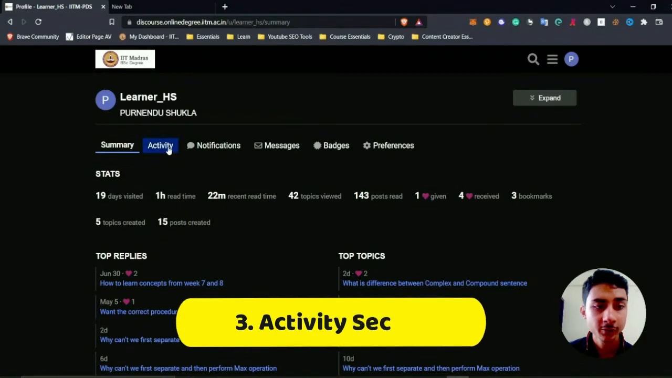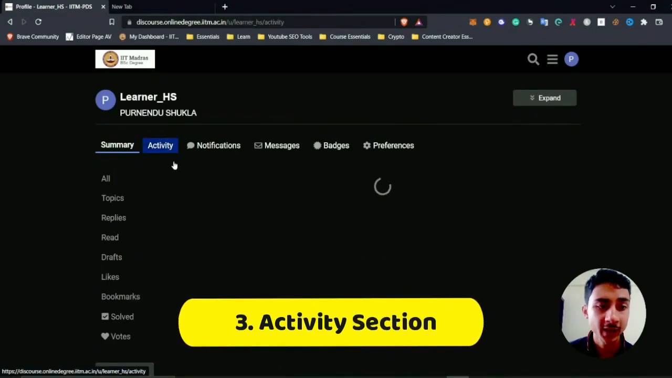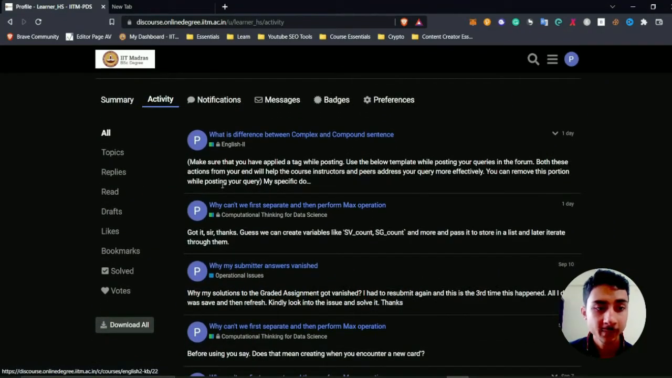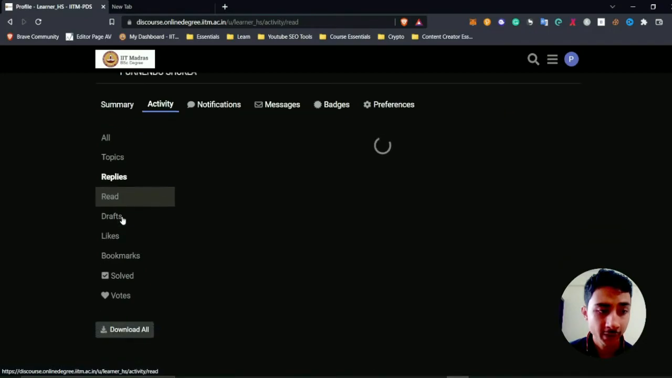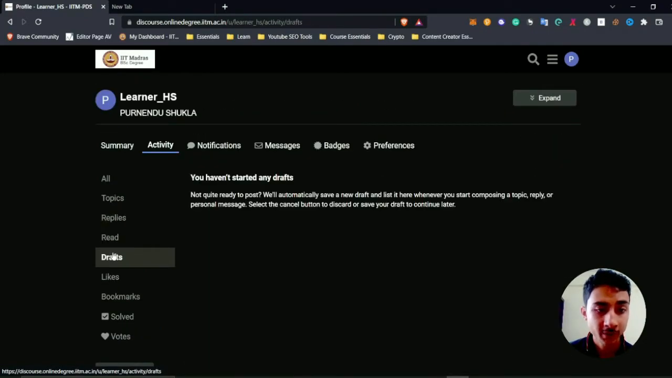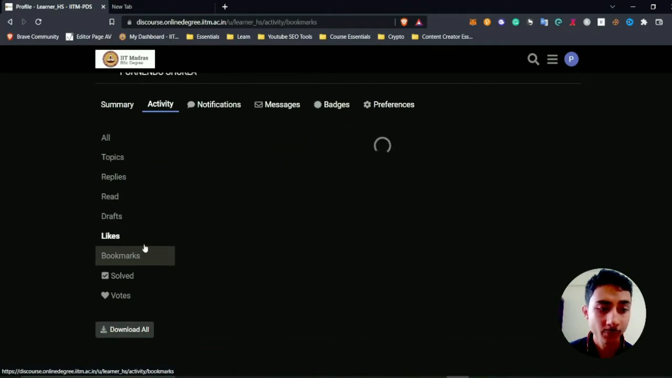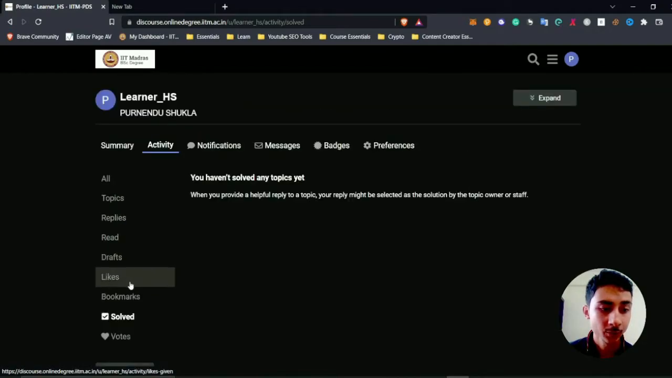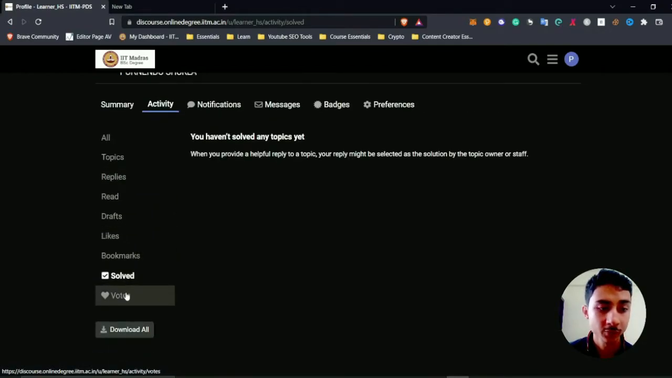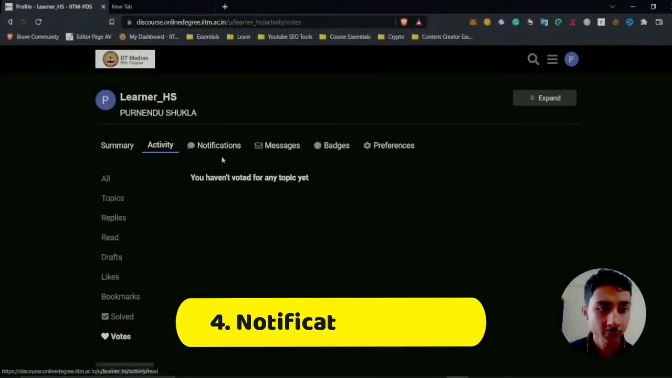Now, if you are interested in knowing your history, then you can visit the activity tab. Here, everything will be displayed. Here, you can filter by topics, replies, whatever you have read or not read. If you have created any post and haven't posted it, then it will be converted to a draft. Then likes, how many likes you have received, and bookmarks. Those bookmarks I have already told you about above, right? How many questions you have solved. Again, this provides a good way to understand that this is a solution, and the number of votes you have.